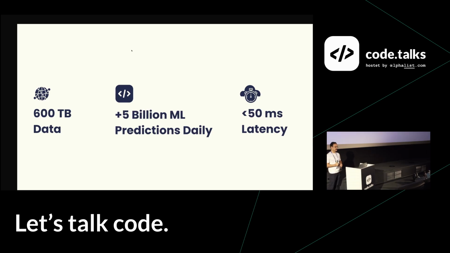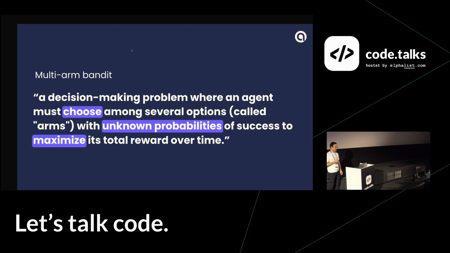When it comes to choosing a restaurant, I wouldn't make a mistake. The formal representation of recommender systems could be seen as multi-arm bandits. I don't know if you're familiar with them, but multi-arm bandits are a setup where some agent has to choose between several options. So one key point is choosing here. The second thing is that you don't know what would happen if you choose one option.